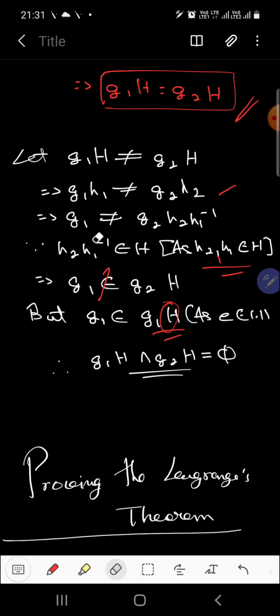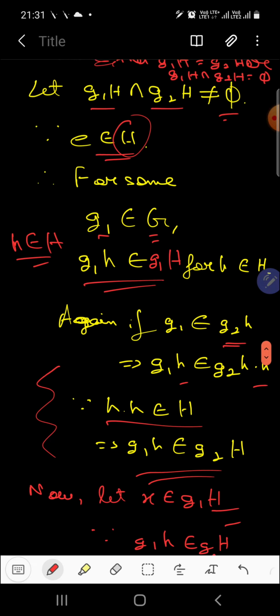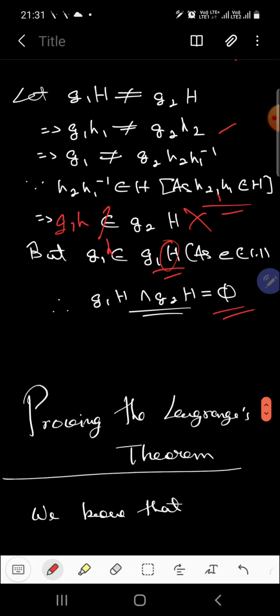Sorry, so this is G1H, this is G1H. G1 belongs to G1 capital H because the identity element is there in capital H, but this condition is false. Therefore there are no elements common to both these left cosets, so their intersection becomes null. Clear? You can go through these proofs again, or maybe I will try to give you a PDF of these proofs.